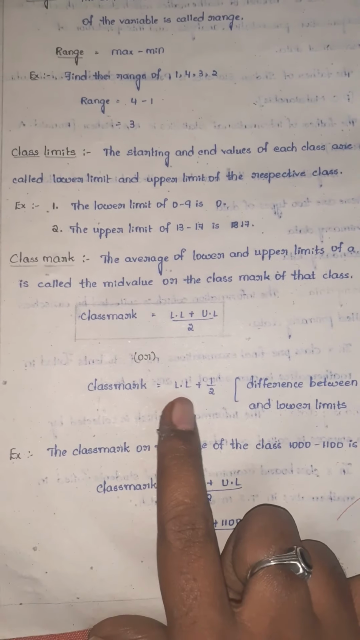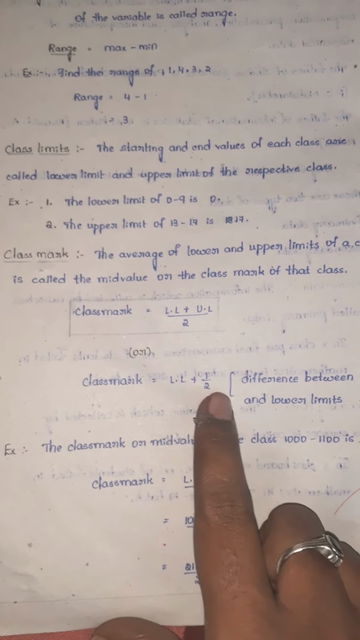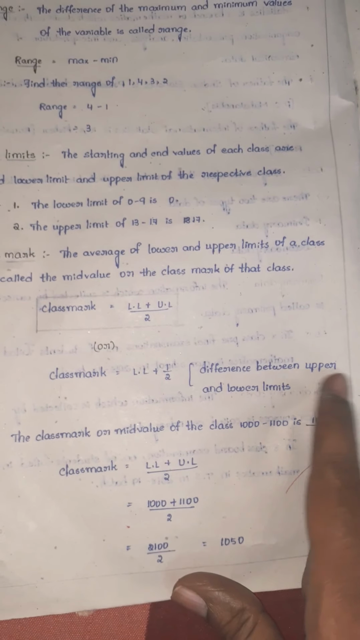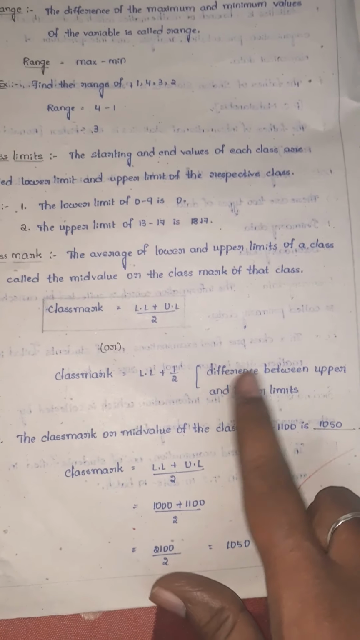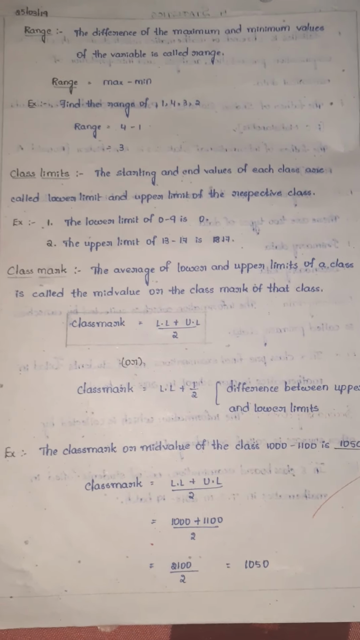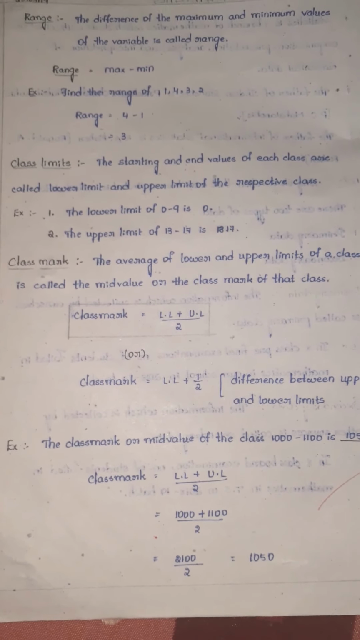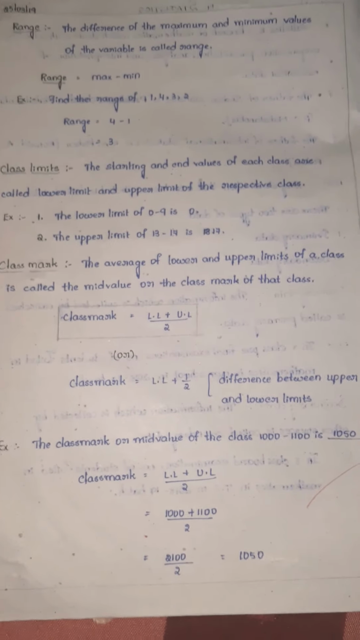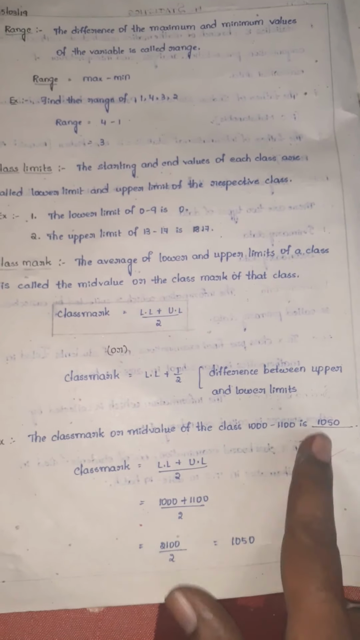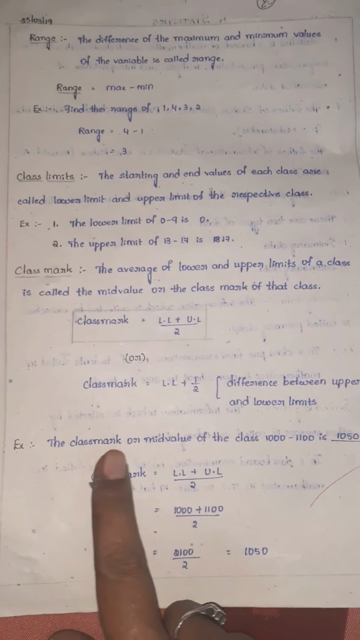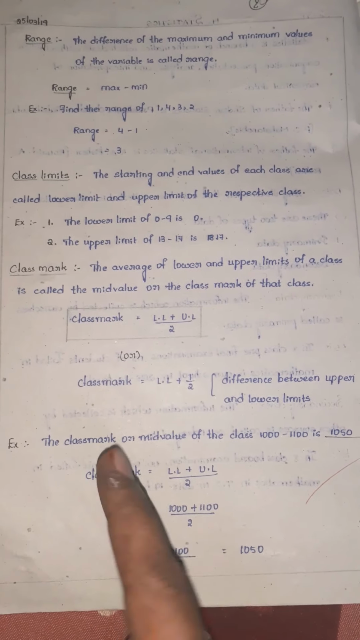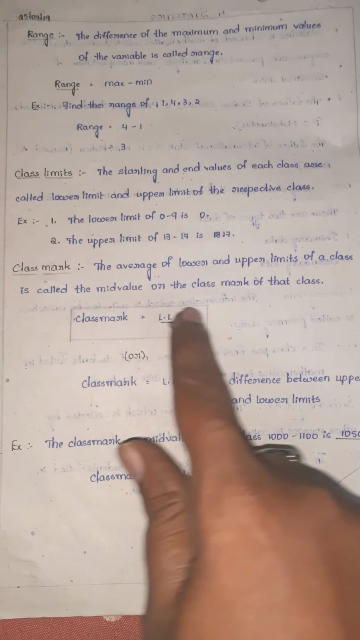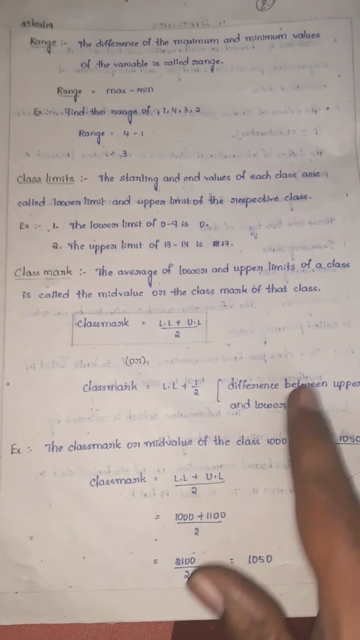Otherwise, class mark is equal to the lower limit plus half of the difference between the upper and lower limits. So here in objective type, you will be asked questions like what is the class mark. So we will see an example. The class mark or mid value means we can take this formula or this formula.